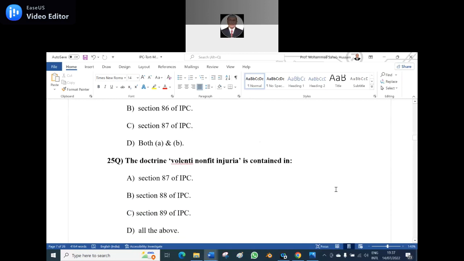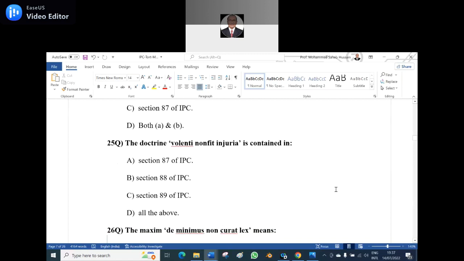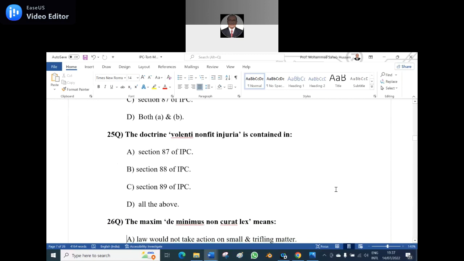Next, the 25th question. The doctrine of volenti non fit injuria, a law of tort doctrine, is contained in: option A, section 87 of the IPC; option B, section 88 of the IPC; option C, section 89 of the IPC; option D, all of the above. All of the above, sir. All of the above is the right answer, because volenti non fit injuria is there in 87, 88 and 89. So the right answer is all of the above for the 25th question.